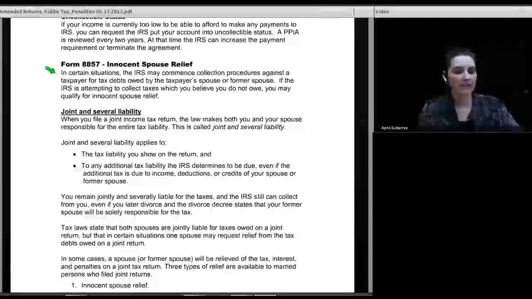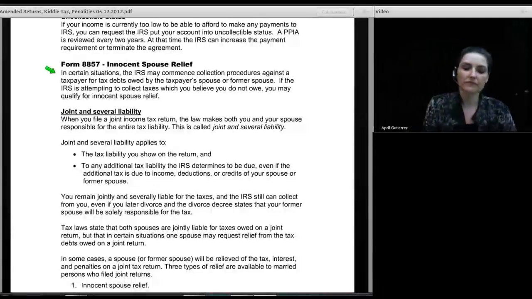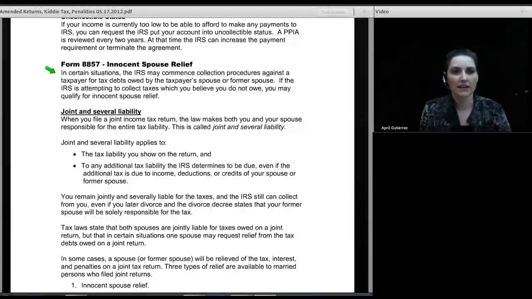Now I'm going to talk about something else. It's called innocent spouse relief. Occasionally it happens that in an earlier year, a married couple files a joint return. And subsequent to that, the IRS examines the return and establishes that taxes were underpaid, or it may be that the IRS doesn't even examine the return. It's just that when the return was filed, taxes were owed and not paid. But we essentially have a situation where a tax return was filed, it was a joint return, money was owed, and it hasn't been paid, or the return was adjusted by IRS and taxes were assessed and now this money is owed and has not been paid.